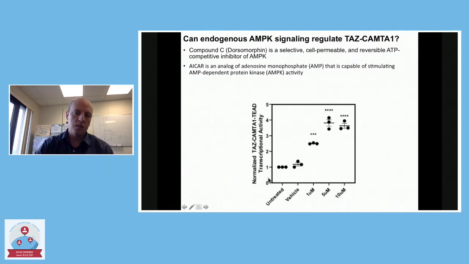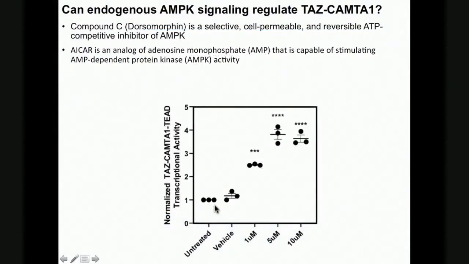And so if we treat cells that have TAS-CAMTA1 with either a control vehicle or increasing doses of this inhibitor of AMP kinase, you see that actually the activity of TAS-CAMTA1 goes up dramatically in the NIH3T3 cells. So it suggests that in those cells, AMP kinase is actually repressing TAS-CAMTA to some extent already, and that the endogenous machinery in the cells can be exploited.